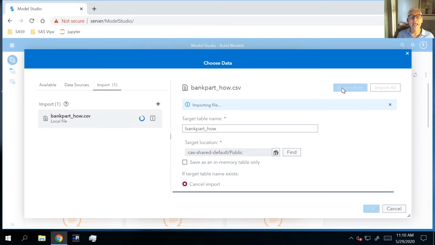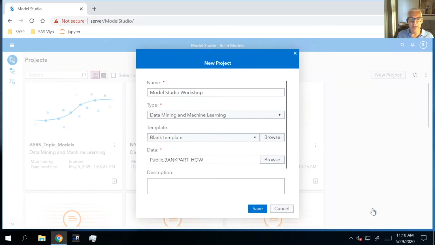And now we're taking those 1 million rows, including all of the columns of explanatory information, and we're going to load it up into memory. So now it's loaded into memory, so it's ready to be used. So I'm going to click on OK.